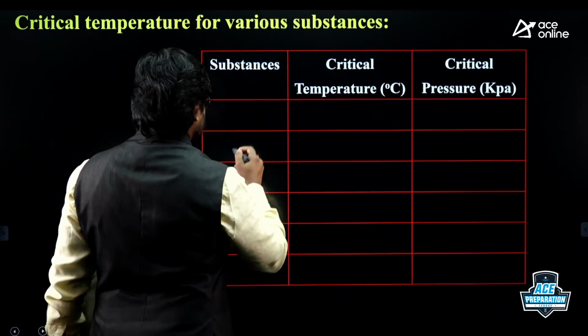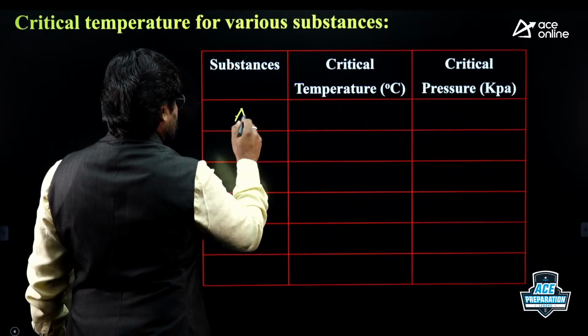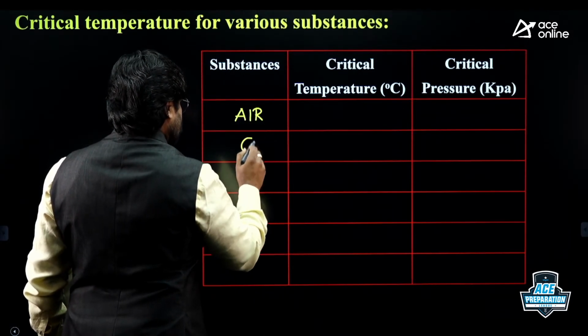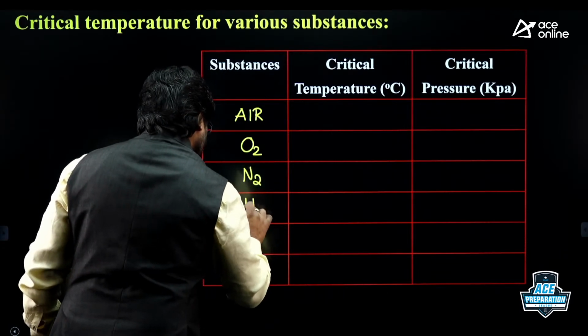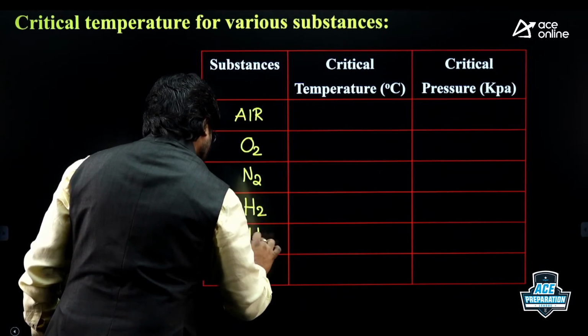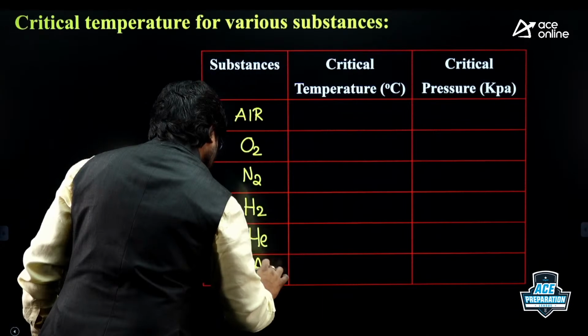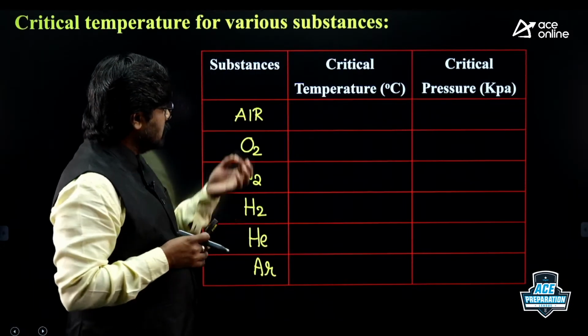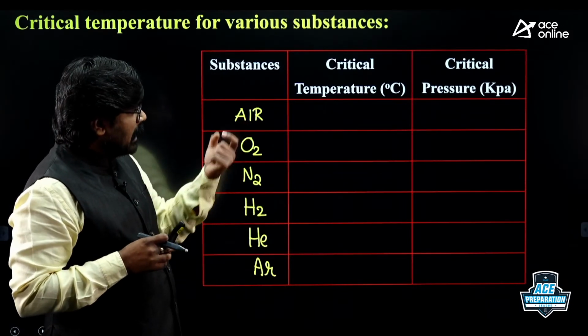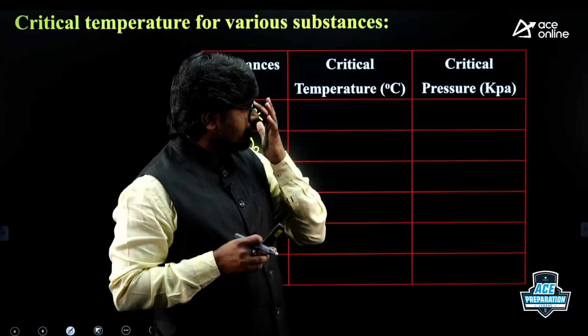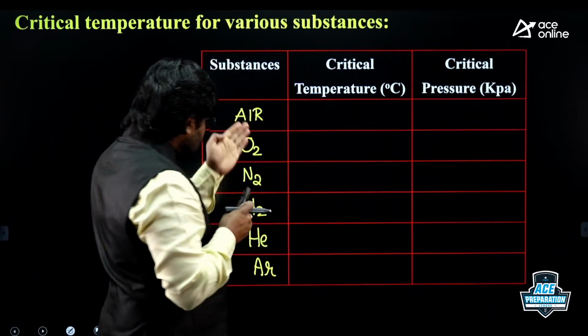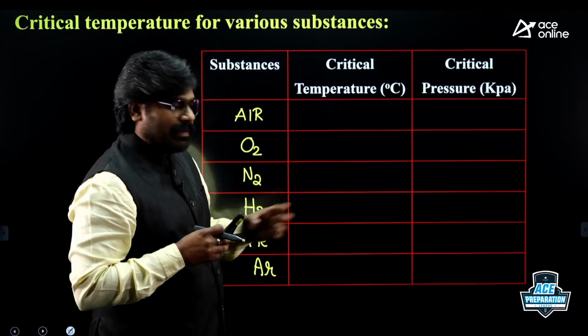Suppose there are some substances: air, oxygen, nitrogen, hydrogen, helium, and argon. And critical temperature in degrees centigrade, and critical pressure in kilopascals. So for these substances, I am going to give critical temperatures.